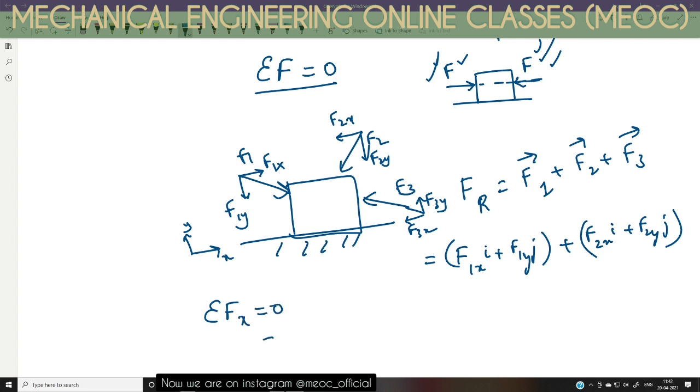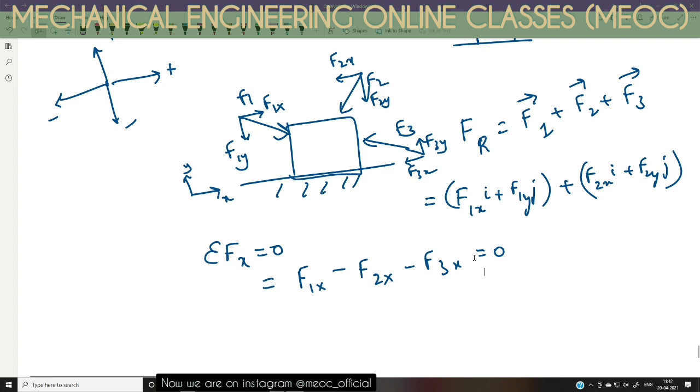If rightward forces are positive and leftward forces are negative, upward forces are positive and downward forces are negative, then F1x is towards the right, so it is plus F1x, F2x is negative, minus F2x, and minus F3x. This should be equal to zero. In that case, the object is not going to slide or translate along the x direction. There is no change in position, meaning the net effect of the x components should be zero.